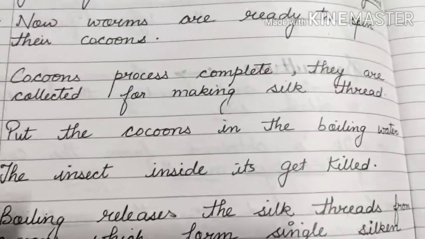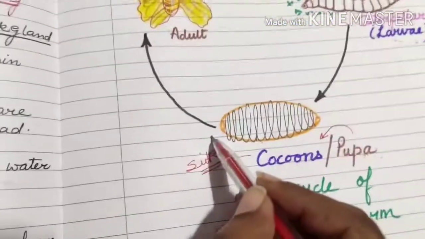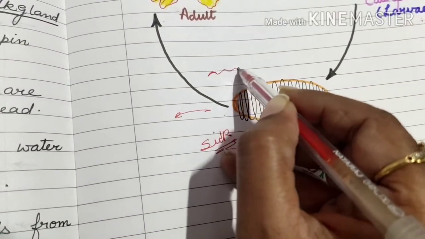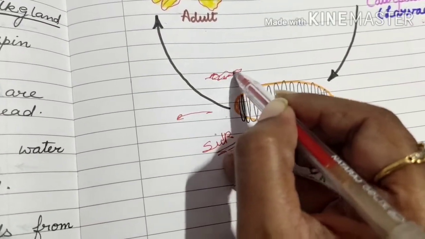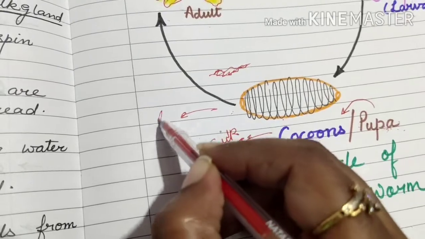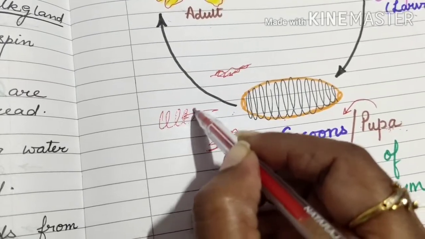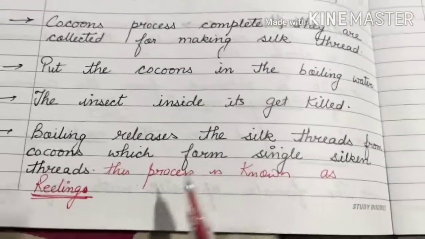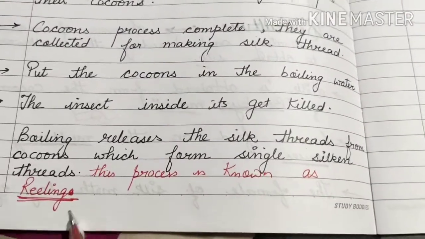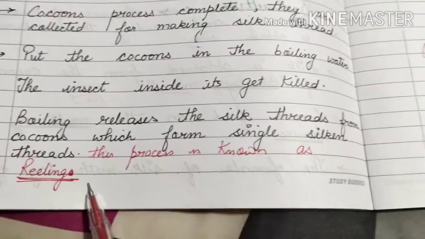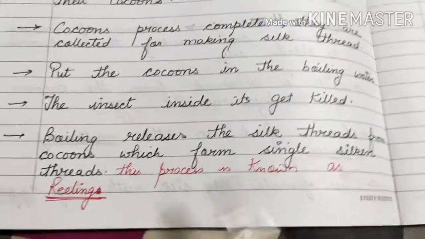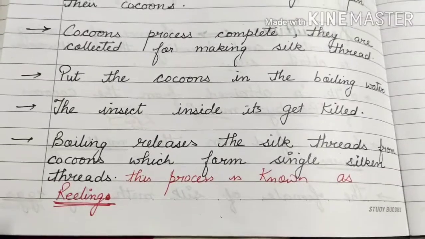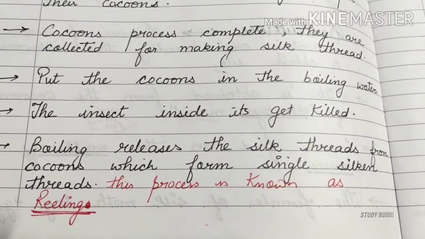Here it would have become an adult, but in that case this caterpillar died. Okay, afterwards this round silk thread is separated out. This process is known as reeling, by which we will get the pure silk thread.